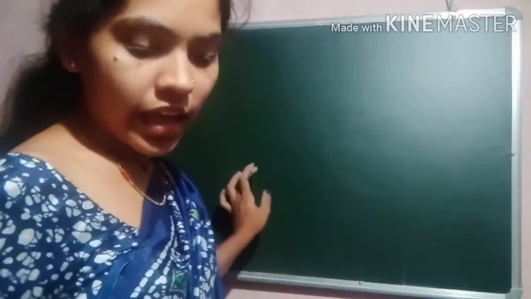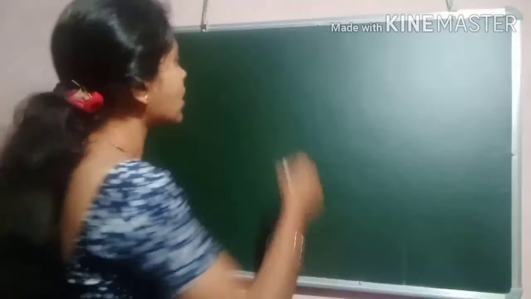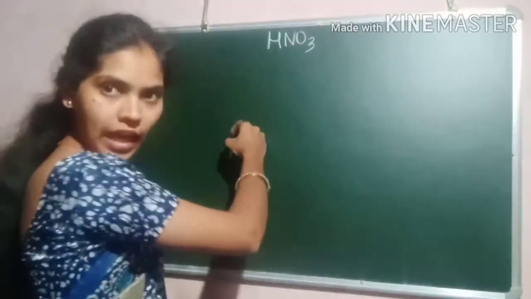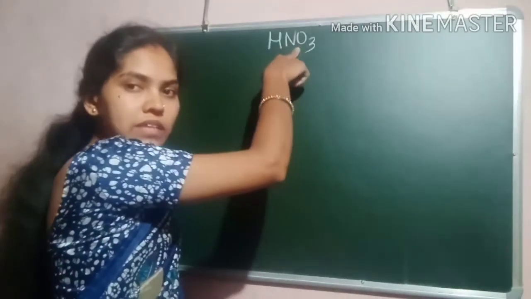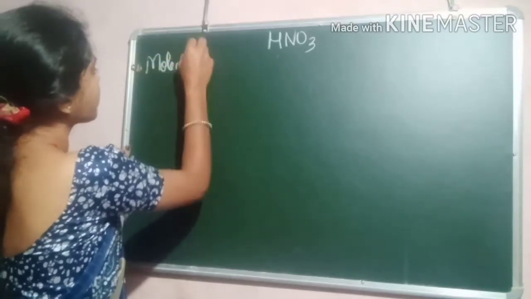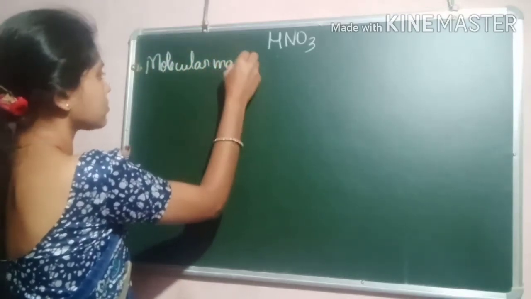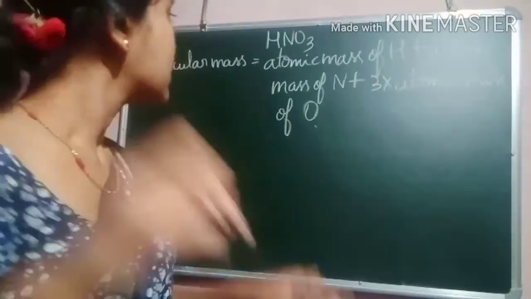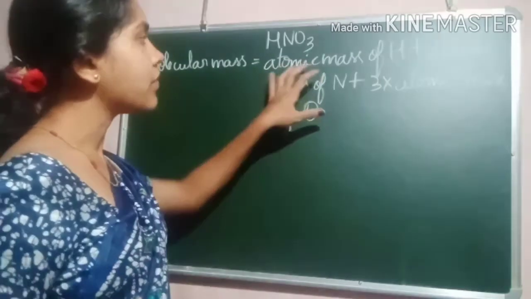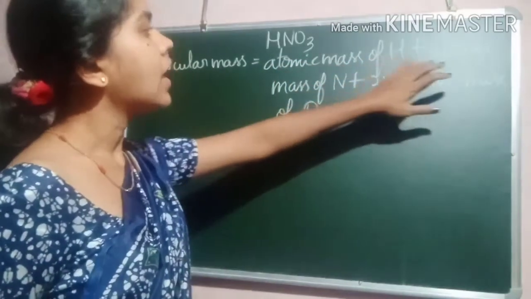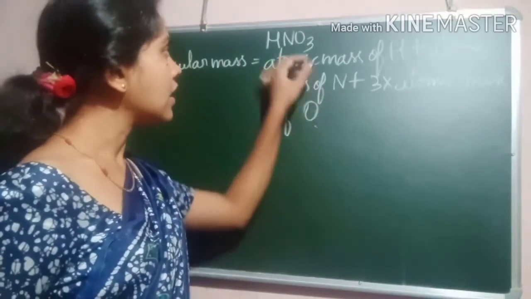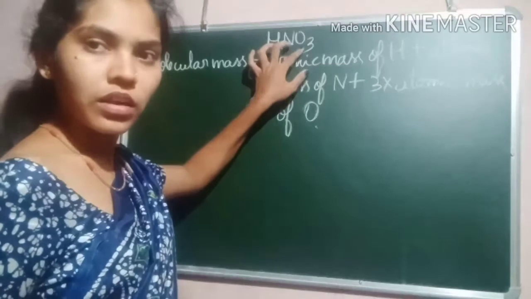Okay, the next one: calculate the molecular mass of nitric acid, HNO3. So the molecular mass of nitric acid is a sum of the atomic mass of the hydrogen atom, the atomic mass of the nitrogen atom, and the atomic mass of oxygen, and there are 3 oxygen atoms.